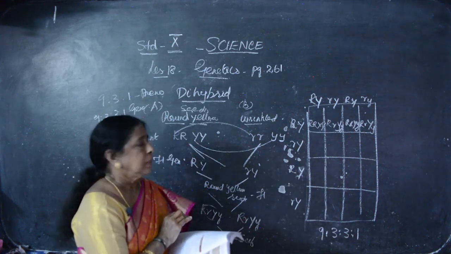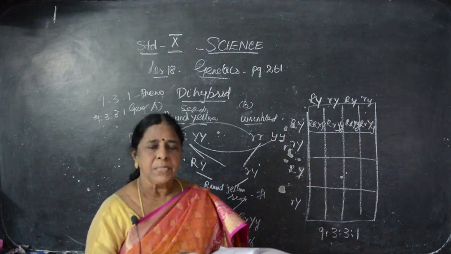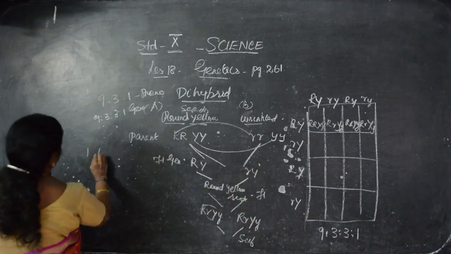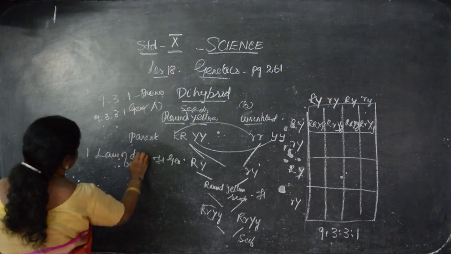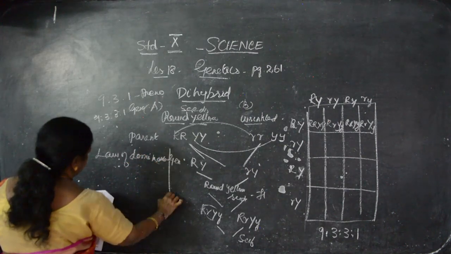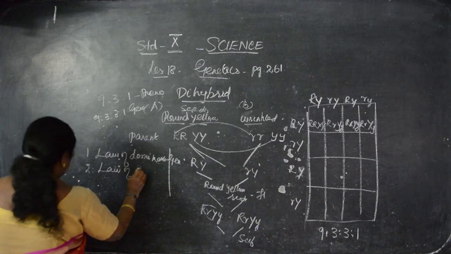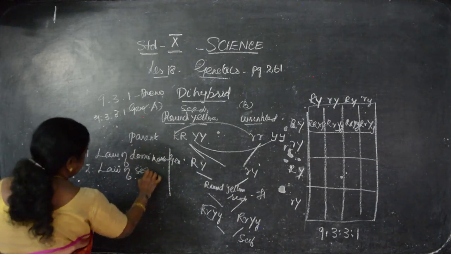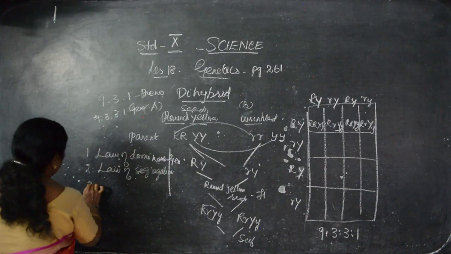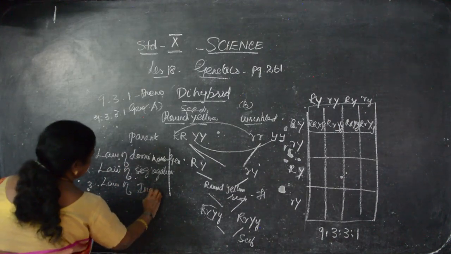Okay, now it's clear what is the theory of Mendel. Then what are the laws based on that? So it is known as Mendel's law of heredity. What are the laws? One is law of dominance. Other one is law of segregation. And the third one is law of independent assortment.